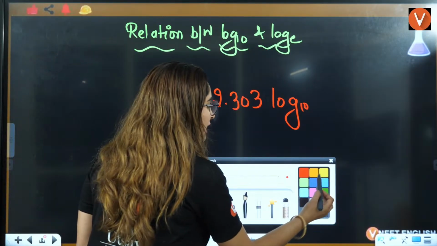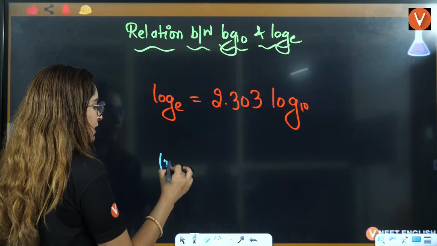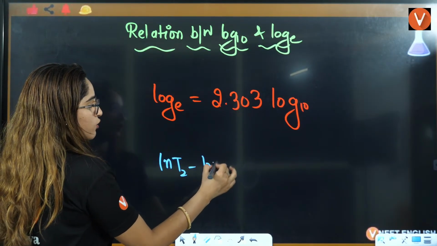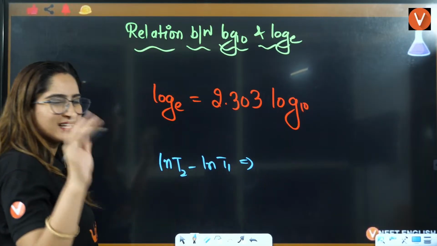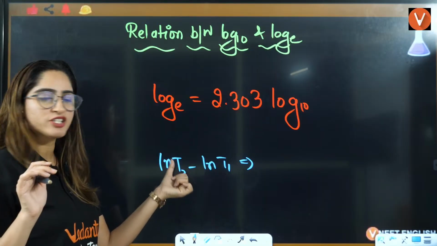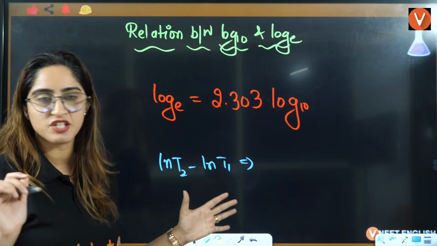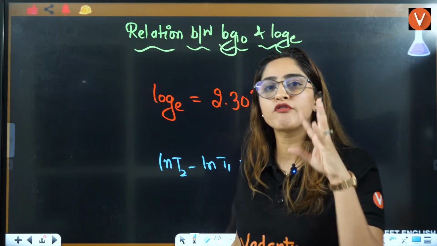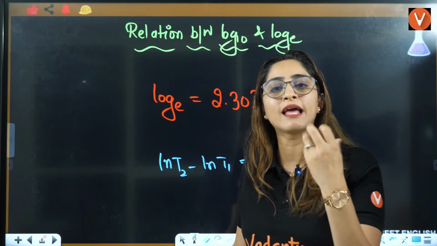Let's say any random equation I'm picking up, you have ln T2 minus ln T1. Anything I am writing here. Now this is natural log of temperature 2 minus natural log of temperature 1. Now we know the values of log base 10 that I will tell you to solve in the exam.